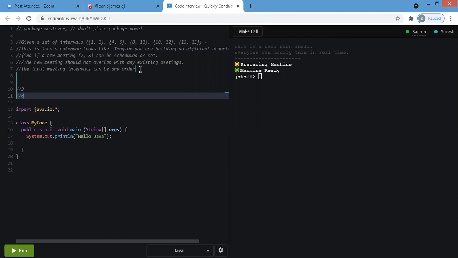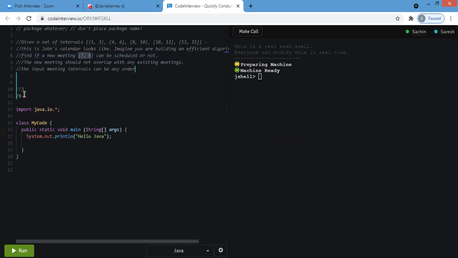Our output should be the new meeting that we can start from 7 to 8.